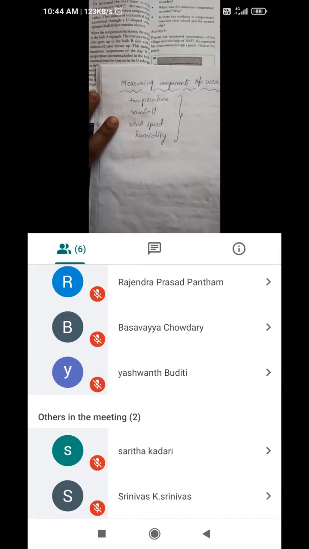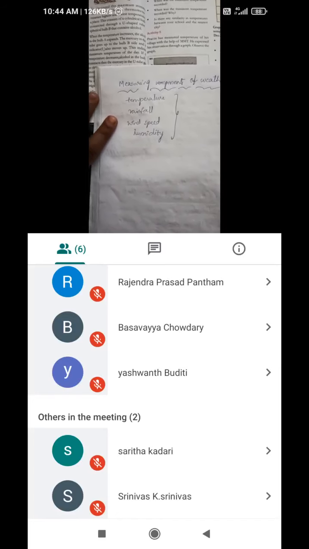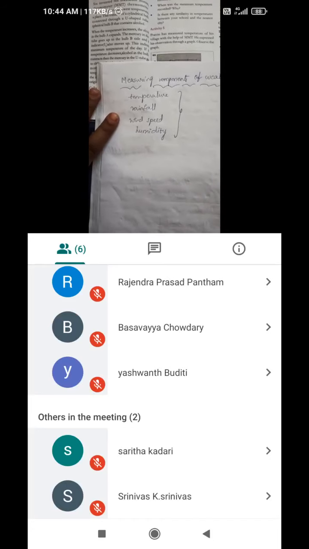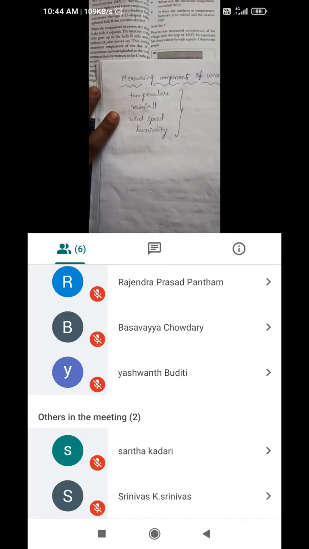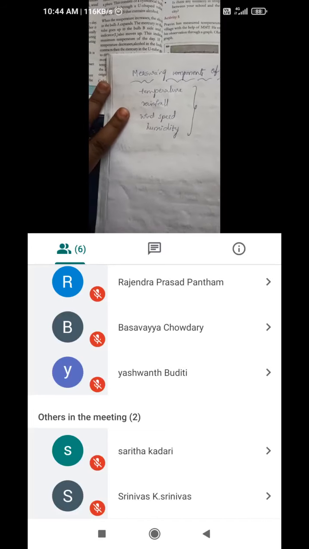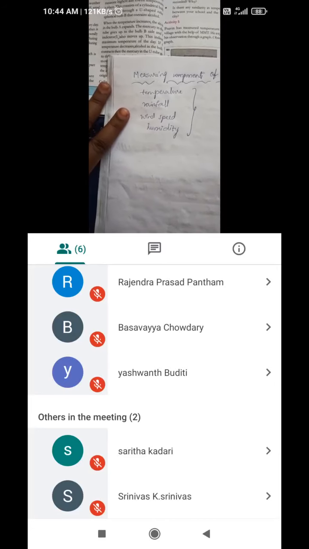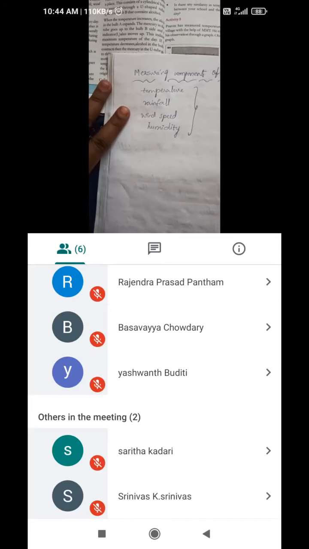Next, how can we compare which place is hot and which one is cool? By understanding the temperature of that place. For hot places and cool places, we need to know the maximum temperature and the minimum temperature of that place. For two places, we need to know the maximum and minimum first.